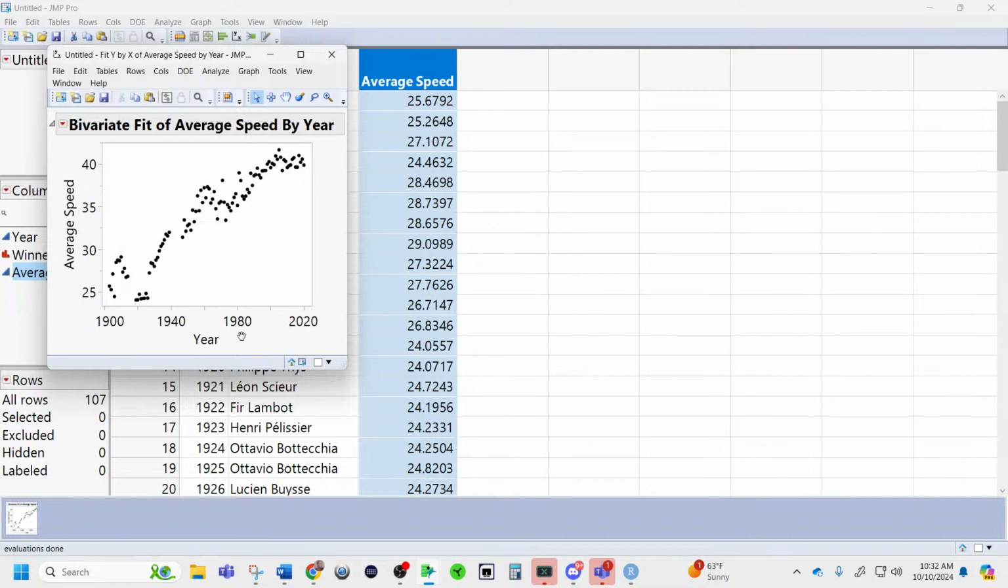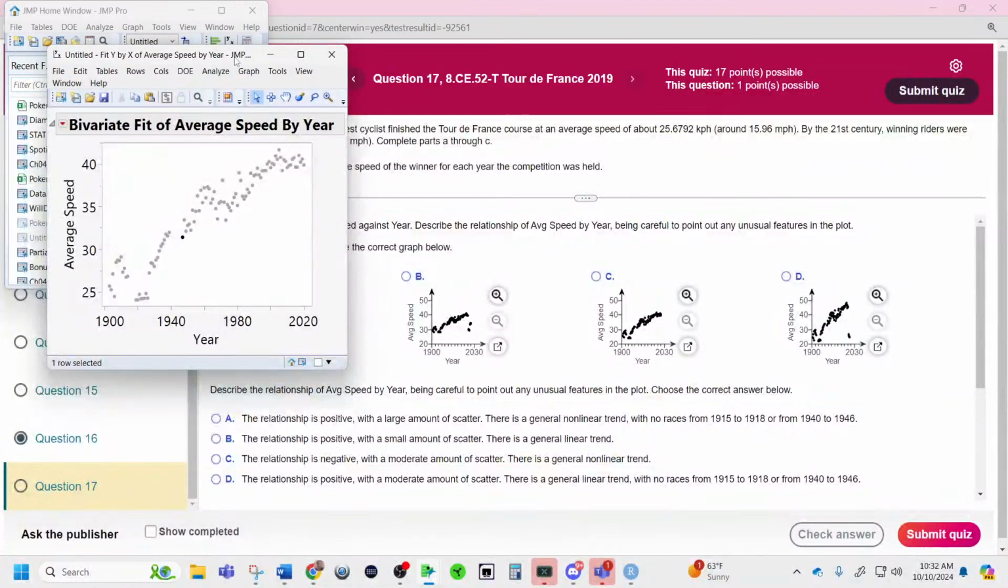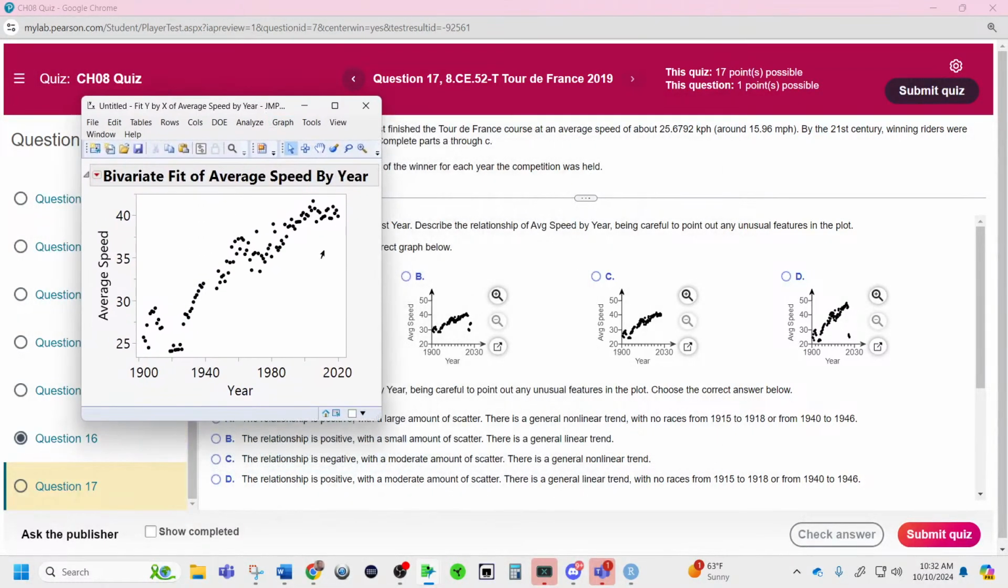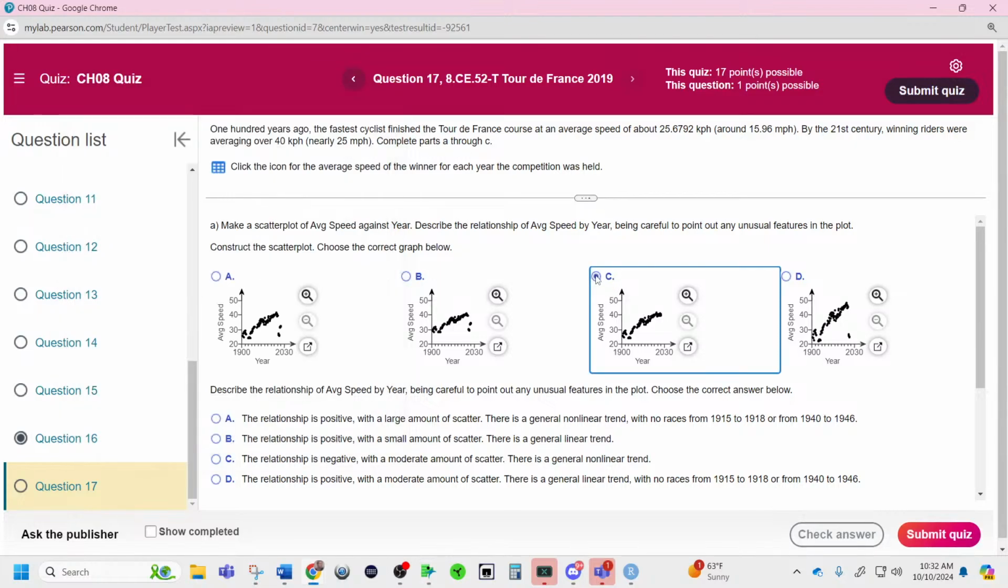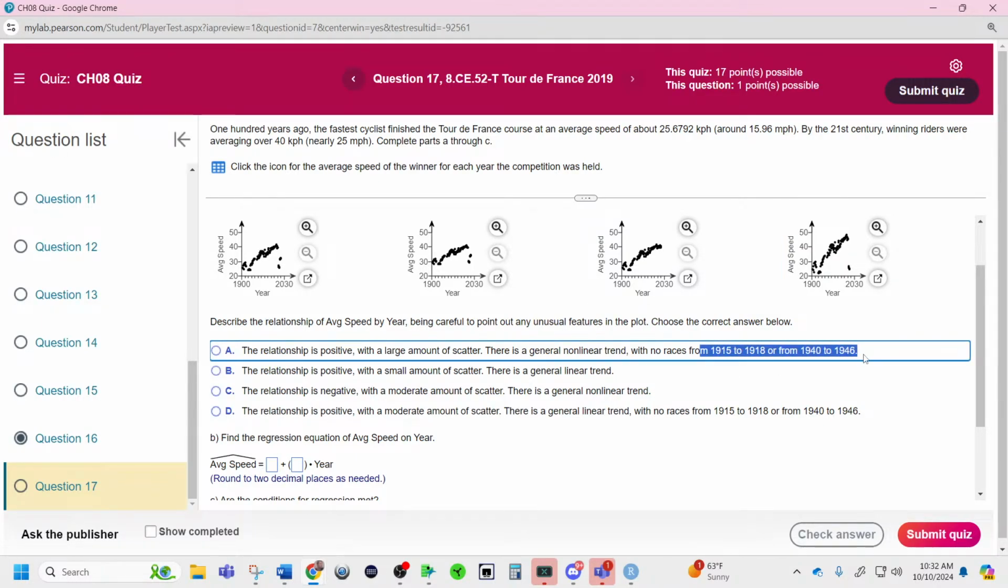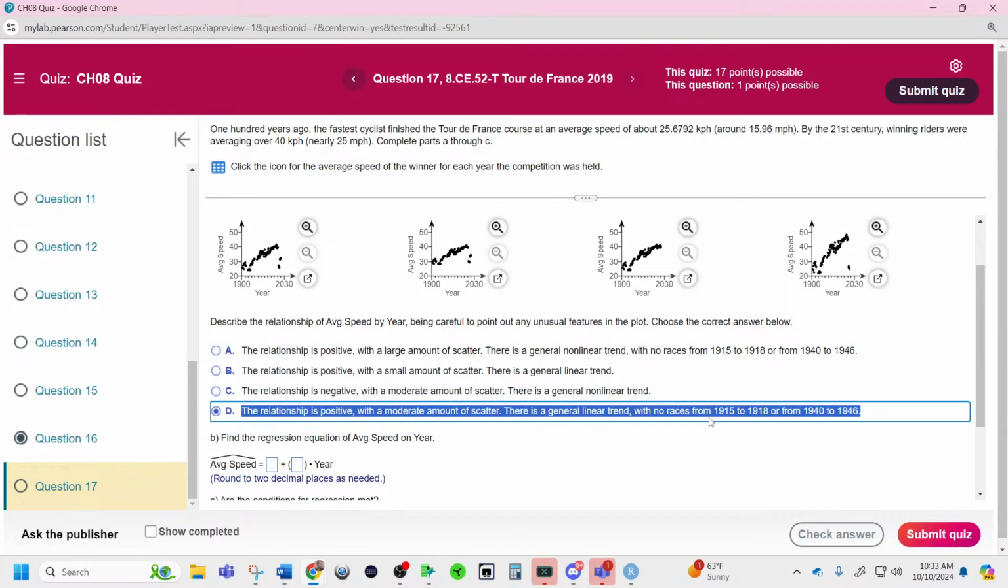Now you can see we got this weirdness right here and a gap during the wars. We can already go and figure out the answer to the first question because it just wants to tell where the plot is. Notice that there's not a drop here at the end. This looks about right. There's not a drop here at the end, and there's not a drop. So it's only the one without the drop. So that's easy enough. Describe the relationship. Well, you've got the weirdness. There were no races, I believe, during these timeframes during the wars. And so that narrows it down to A or D.